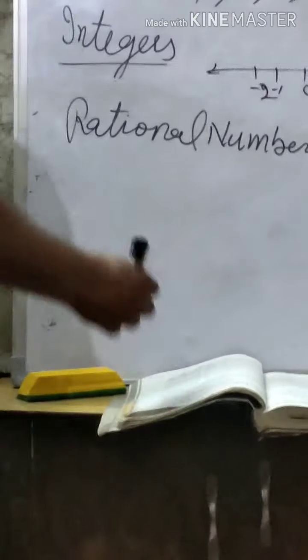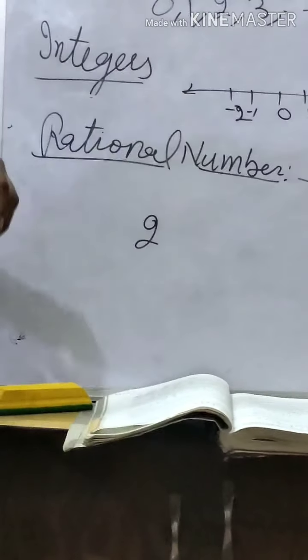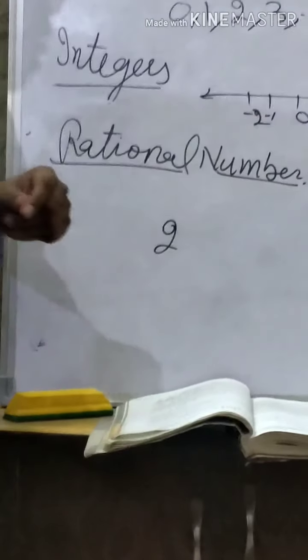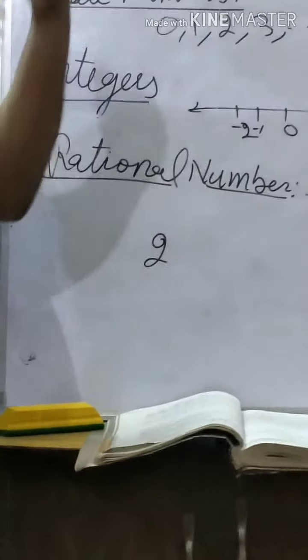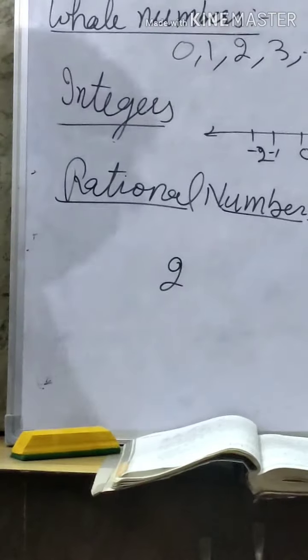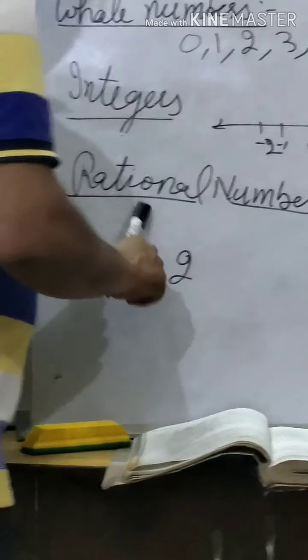If in an MCQ they ask whether 2 is a rational number, what will you say? You can say 2 is a whole number, 2 is a natural number. It is also, but he is asking whether 2 is a rational number or not.